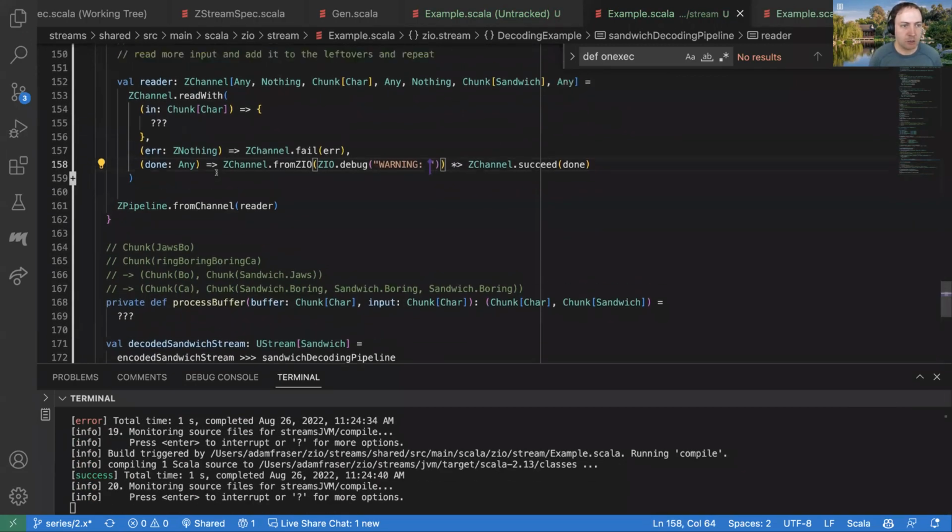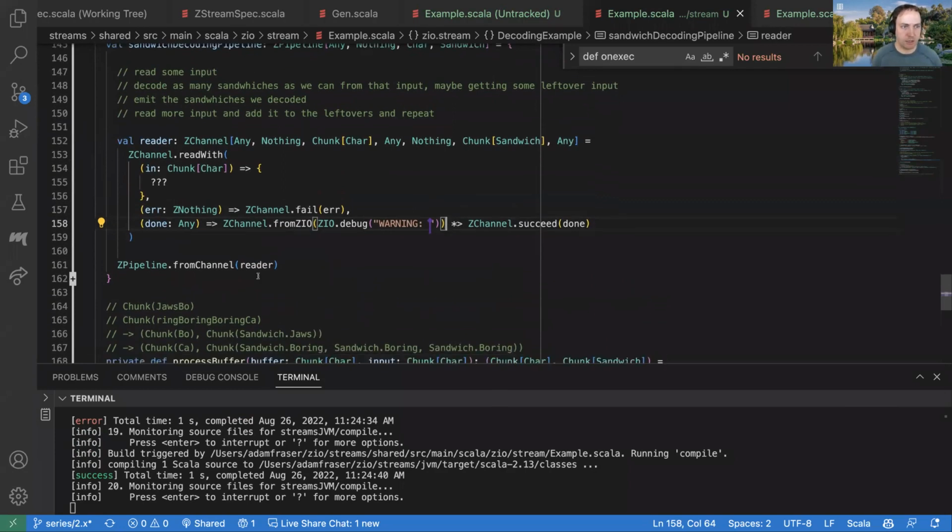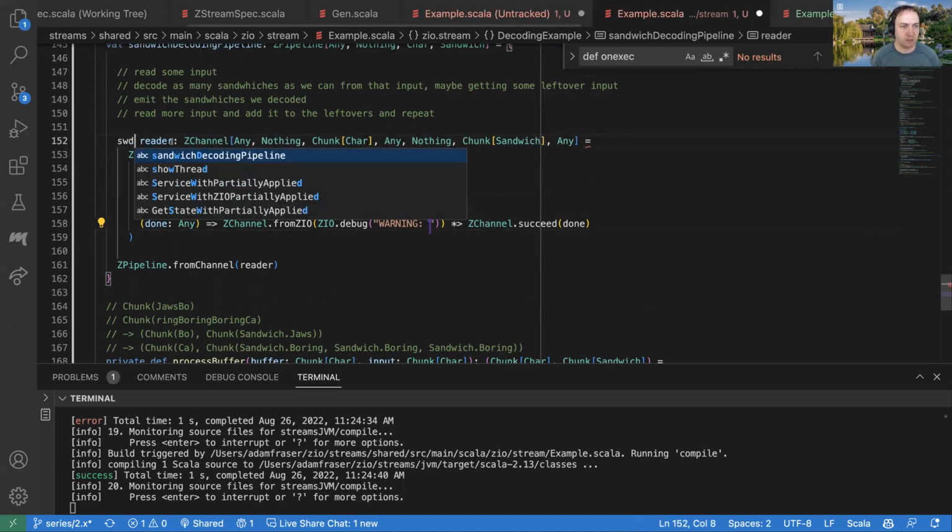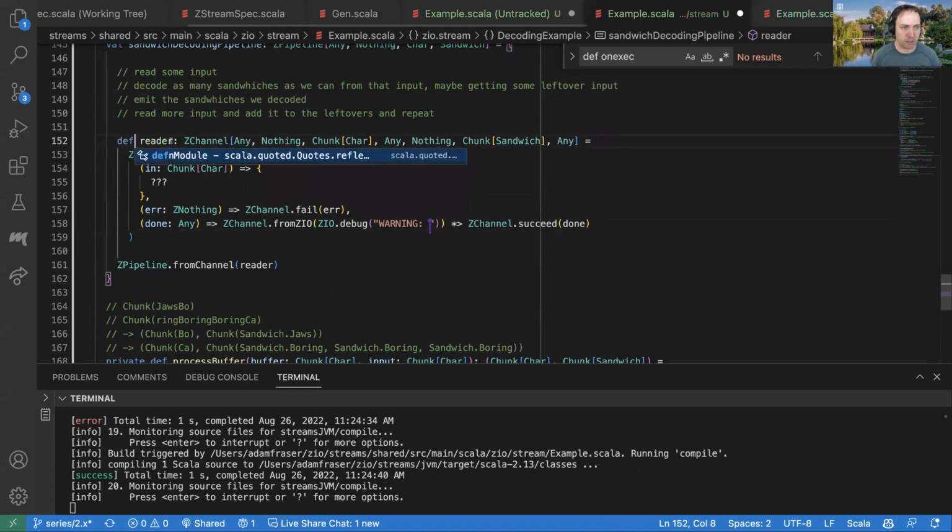Okay, so the other thing that is apparent from all these descriptions is we need to maintain some state here. Whenever we need to maintain some state when we're doing this kind of reading pattern, a really nice way to do it is to just make that part of the parameter.